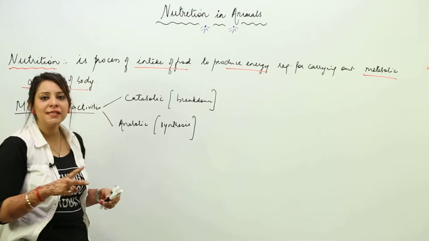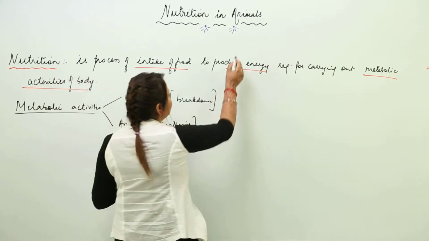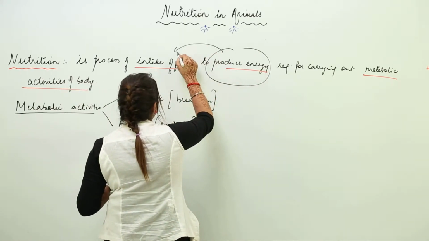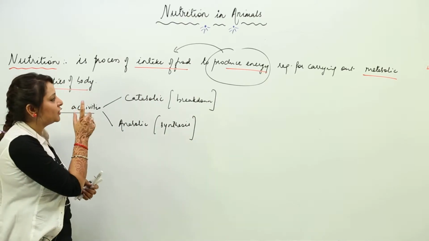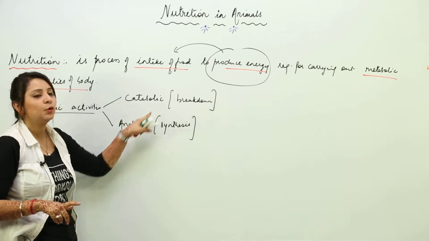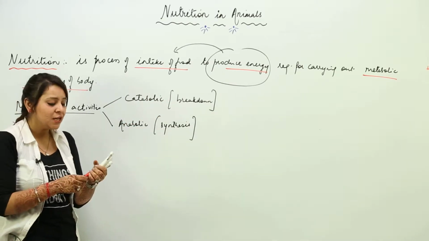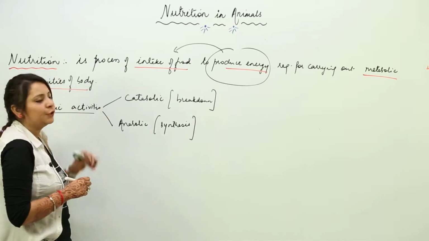Both the processes, whether catabolic or anabolic, need energy, and from where do we get this energy? We get it from the food we eat. So this is what nutrition is. Nutrition is a process of intake of food to produce energy required for catabolic and anabolic processes, or we can say required for metabolic activities of the body.